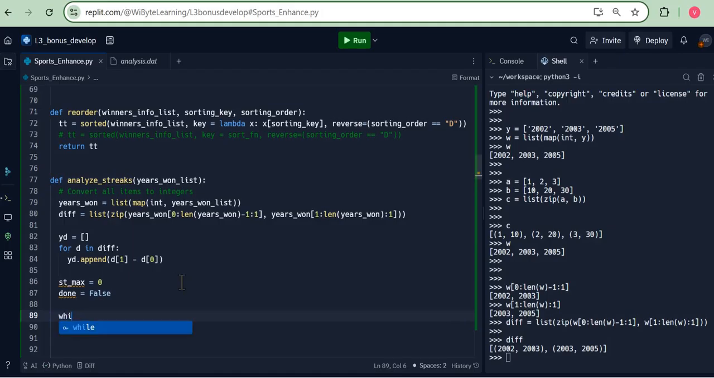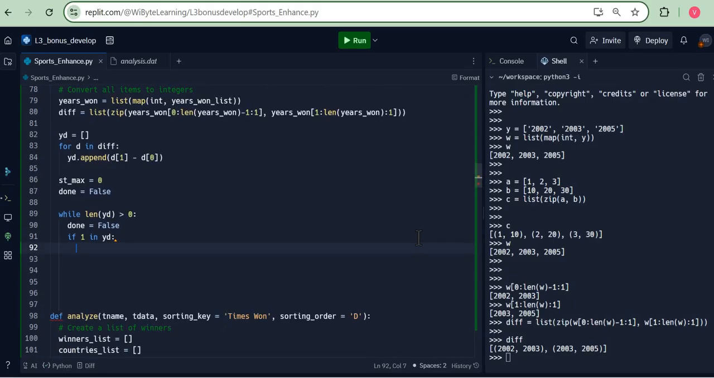Now, while len of yd is greater than 0, remember, that's my outer loop here. I'm going to set done to false to keep my inner loop in action. And I ask myself a question: if 1 in yd, so if there is a 1 in there, that means possibly there's a streak. Well, I will find out where that 1 is. So that becomes my st. I just say st equals yd dot index 1, so basically finding out where that 1 is.